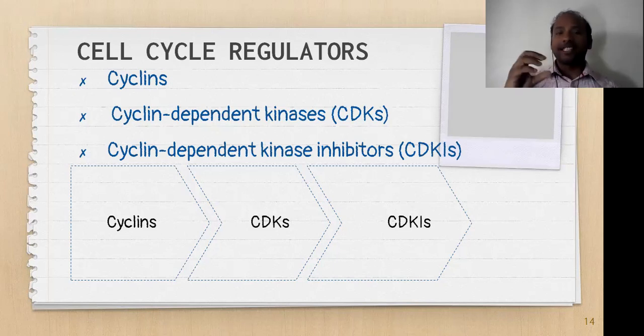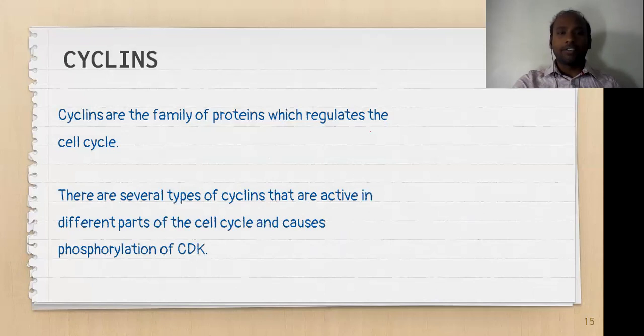Cyclins are proteins, CDKs are enzymes, and CDK inhibitors are enzymes which will be protein in nature. These are the three events which are very essential for any eukaryotic cell cycle regulation. I'll start with the cyclins. So we call them cyclins.